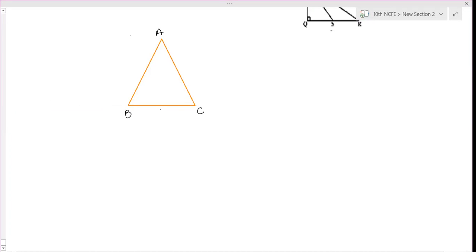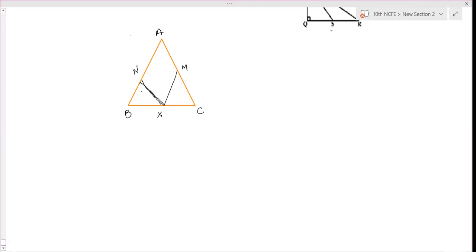If XM is drawn parallel to BA, it is here. XM. And XN is drawn parallel to AC. This is XN.